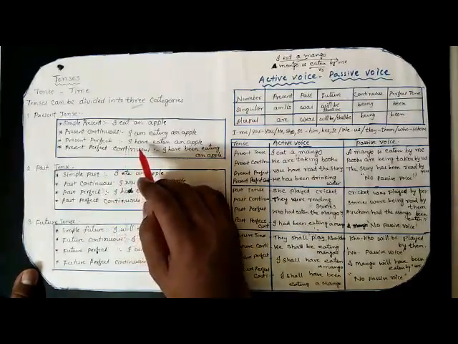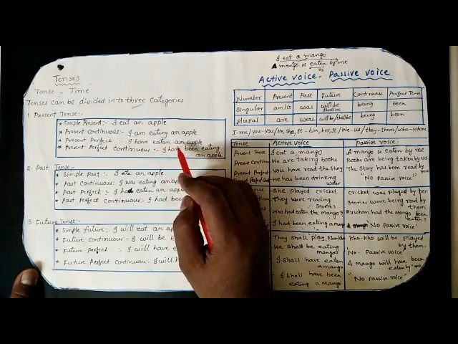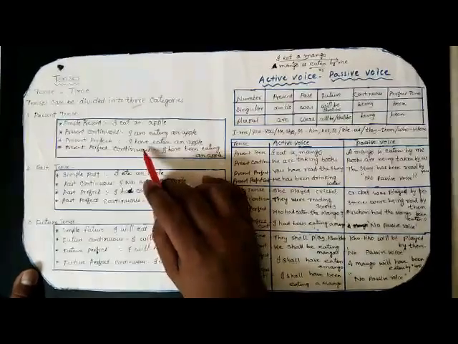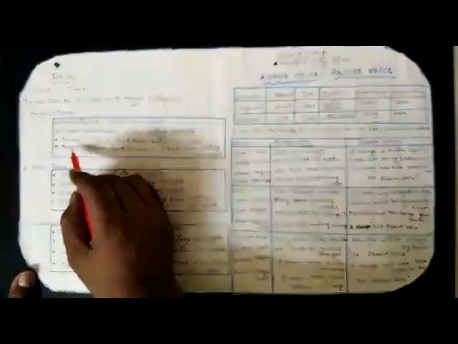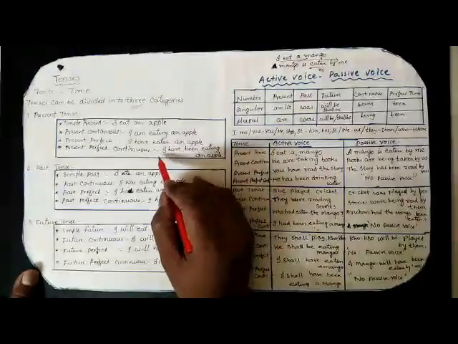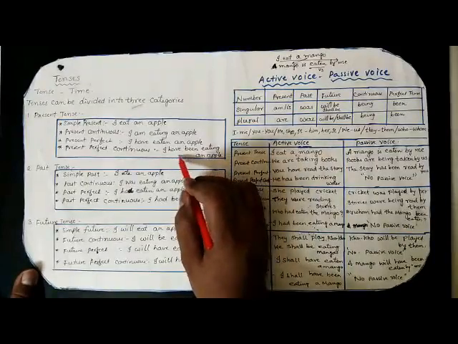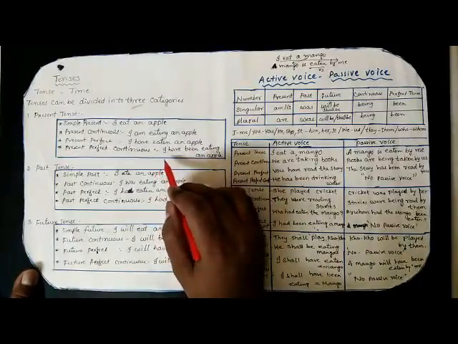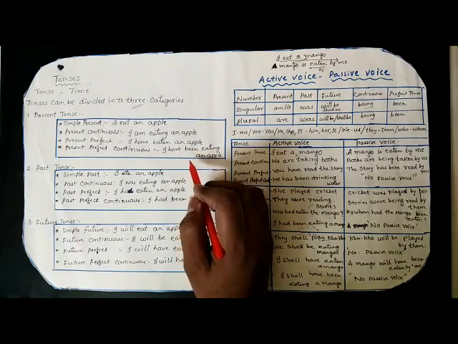Present perfect tense. The structure for present perfect tense is subject plus have or has plus V3 plus object. Let us see the example. I have eaten an apple. Present perfect continuous. Let us see the example. I have been eating an apple. What is the structure for this? Subject plus have or has plus been plus V1 plus ing plus object.